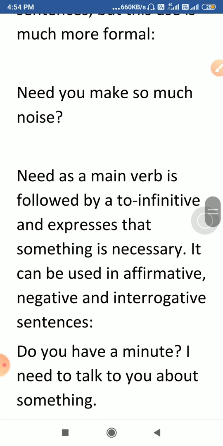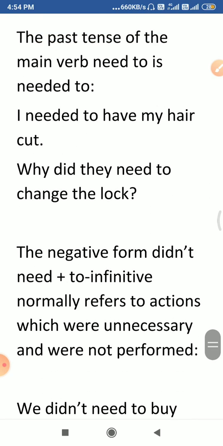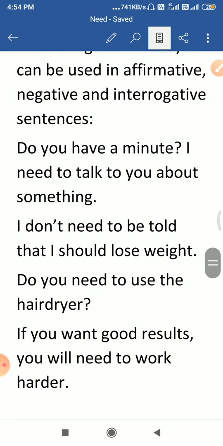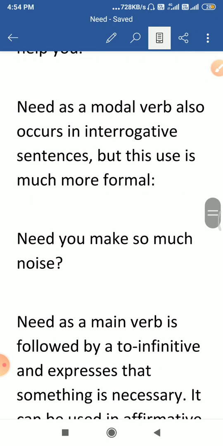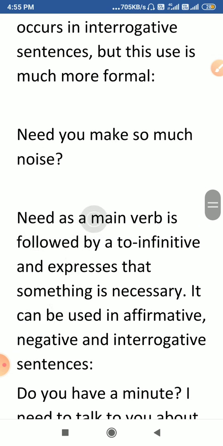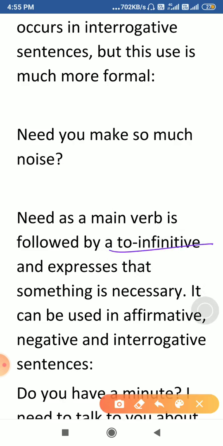Now we will see the uses of need as a main verb. So how need is used as a main verb in a sentence. Student, the use of need as a main verb is not very difficult to understand. It's easy. It is used to show necessity, to express that something is necessary to do, and it is followed by a to infinitive, that is, a full infinitive.